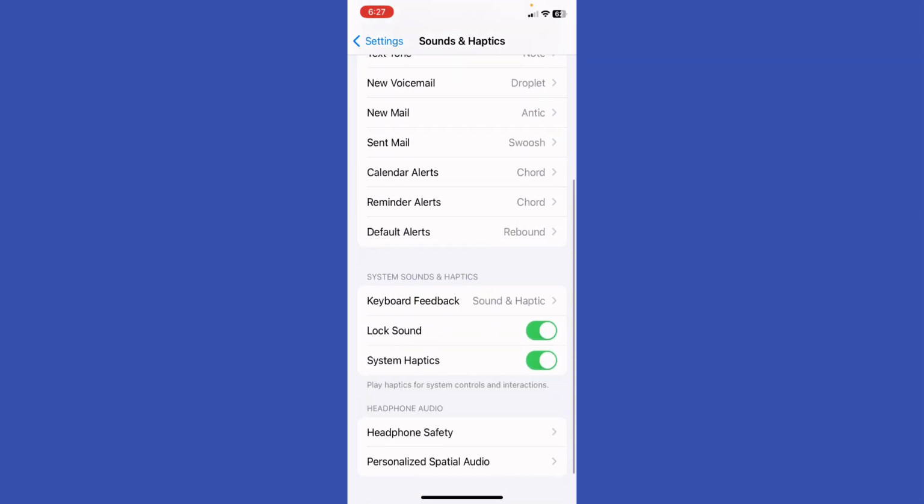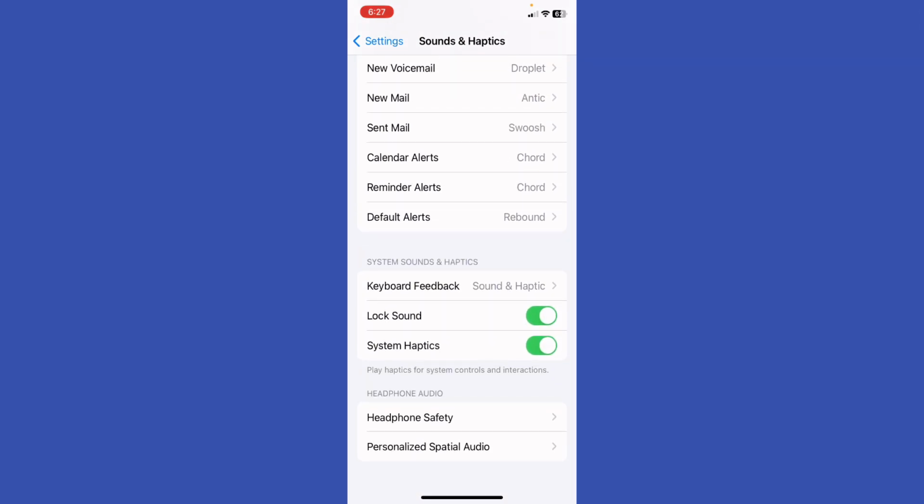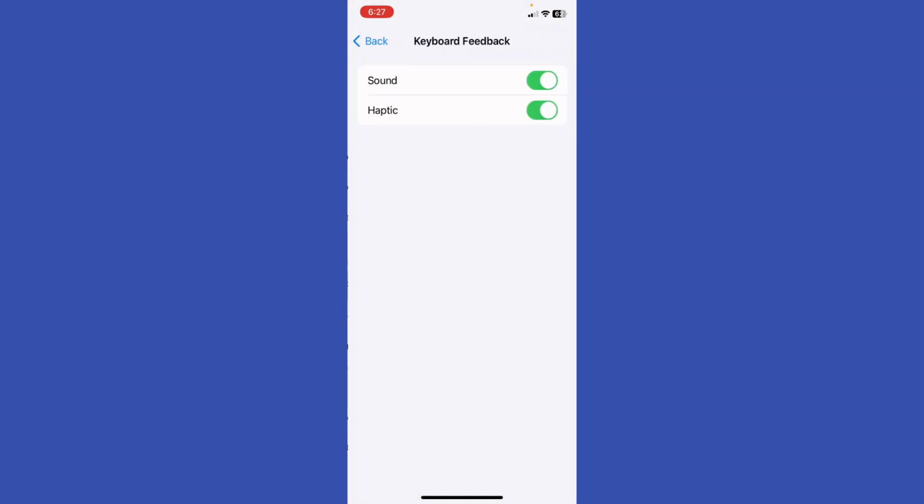So what you're gonna do, you're gonna be able right here to see the keyboard feedback. Click on it and basically you're gonna be able to turn off the sound and just hear the haptics, or the vibration while typing. Or you could just toggle it on, or toggle both of them off, and basically you're gonna have muted typing while using the iPhone.